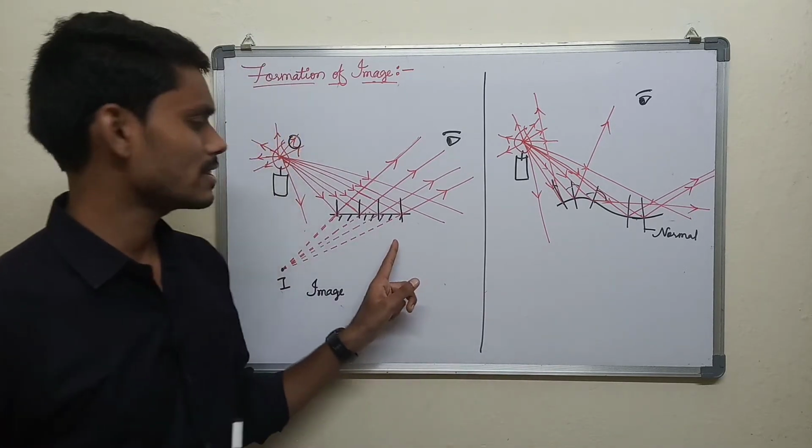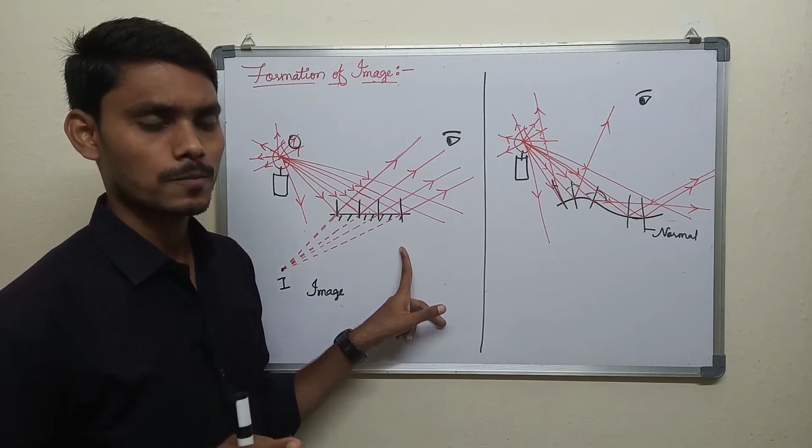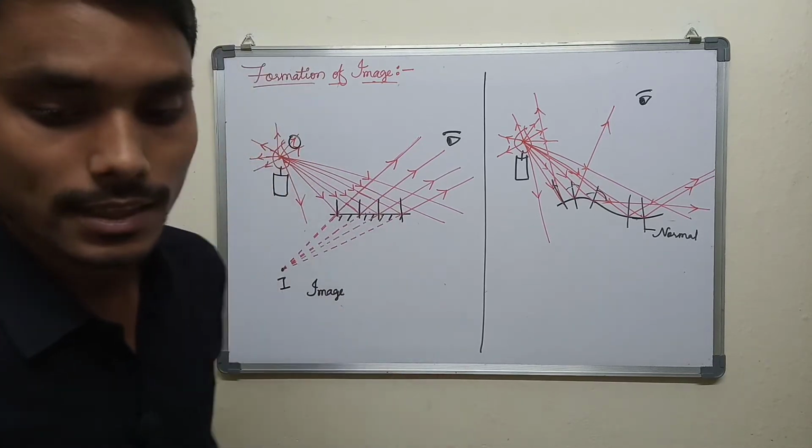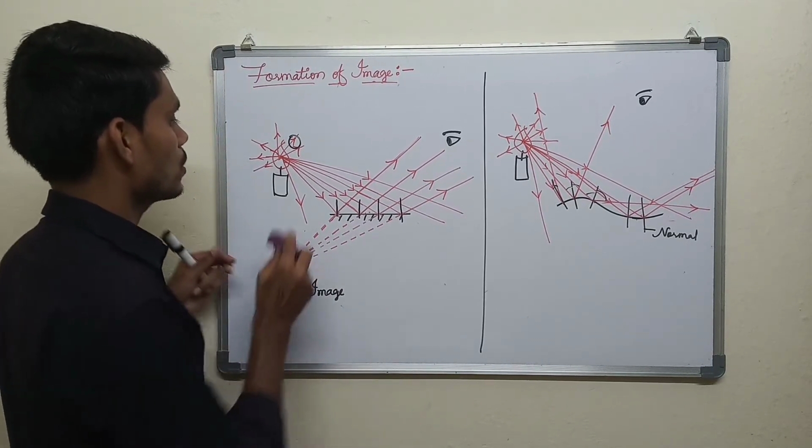But have you ever seen this type of ray diagram in the textbook? This is called a ray diagram. But we haven't seen the ray diagram. You can see this type of ray diagrams in the textbook.